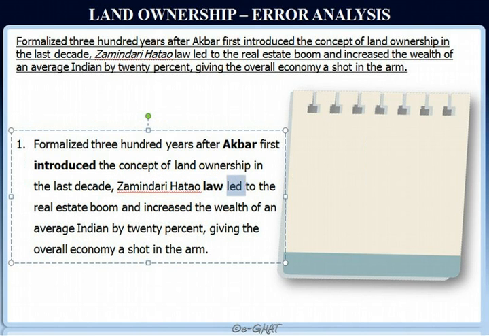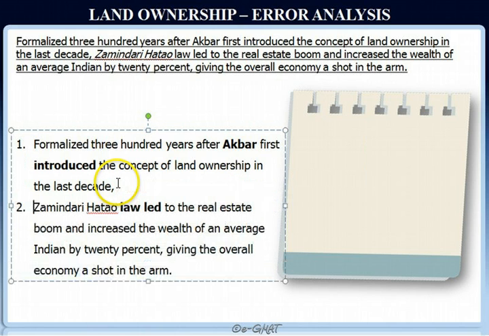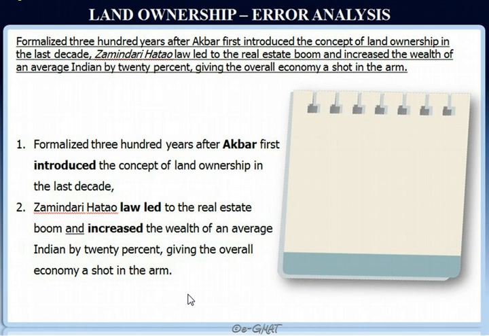So law led. So this is my next clause: led to the real estate boom and increased. Okay, there's another verb here and it's connected to the first verb using the word and, so it appears to be okay. And increased the wealth of an average Indian by 20%, comma, giving the overall economy a shot in the arm. Okay, so all the subject verb pairs are accounted for.